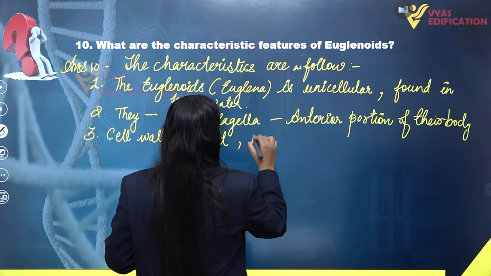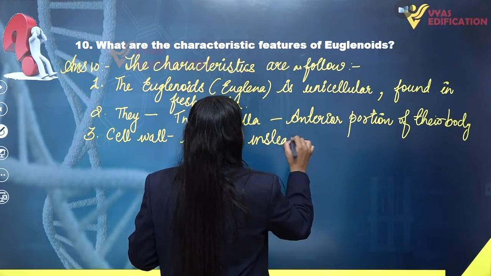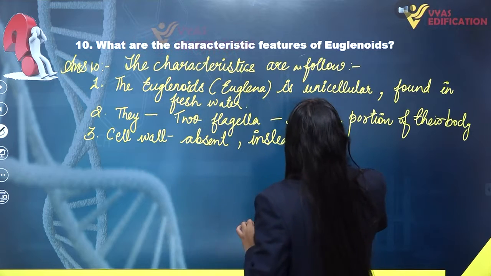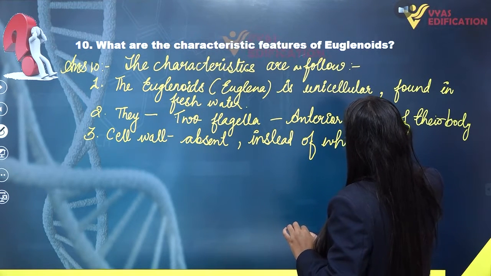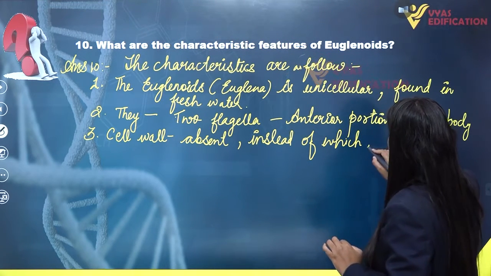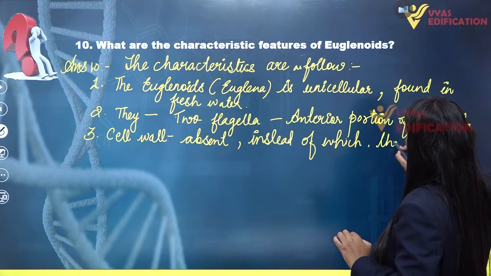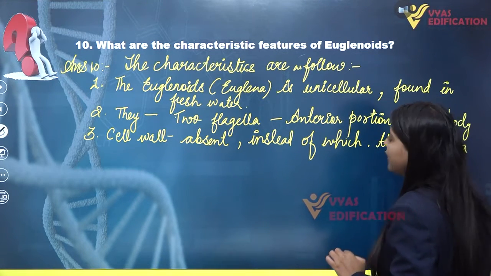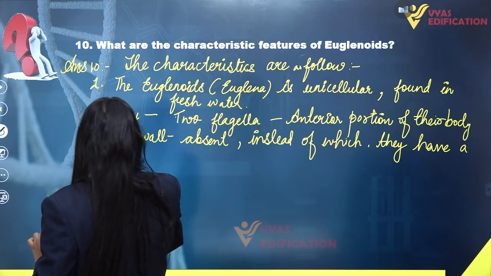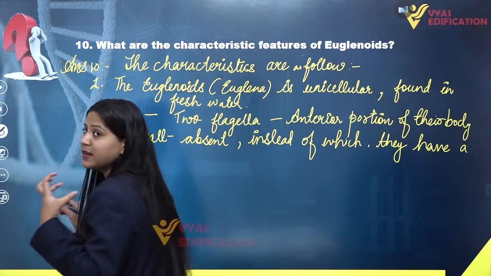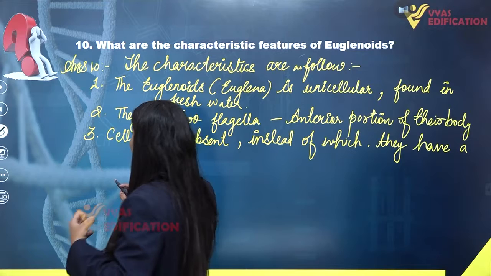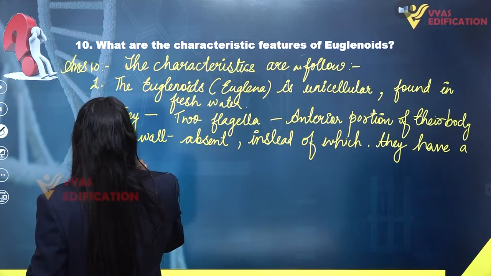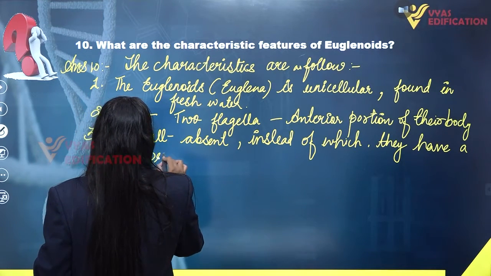Instead of which they have a protein rich layer. They have a protein rich layer which is known as cell membrane. That means their cell membrane is actually protein rich.